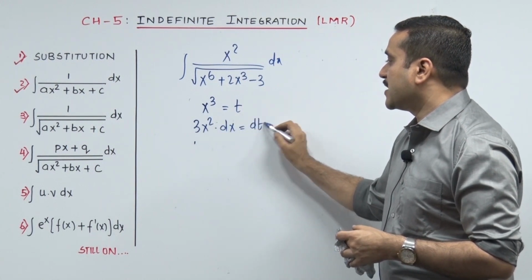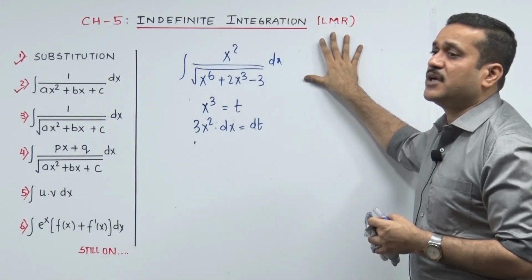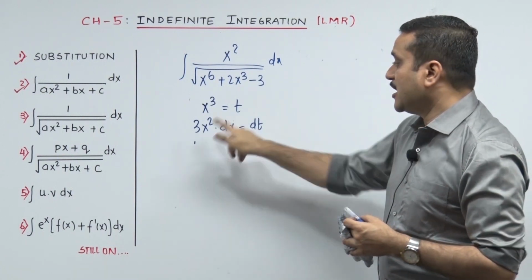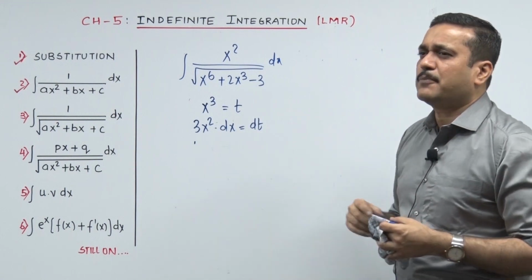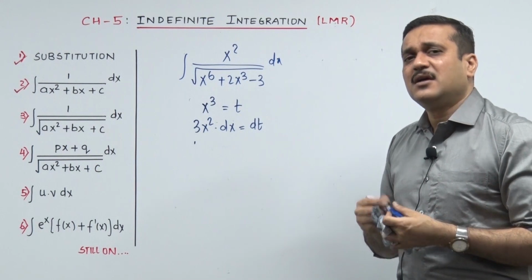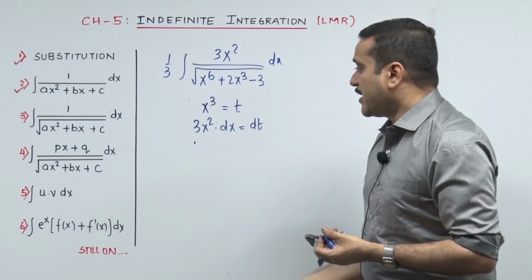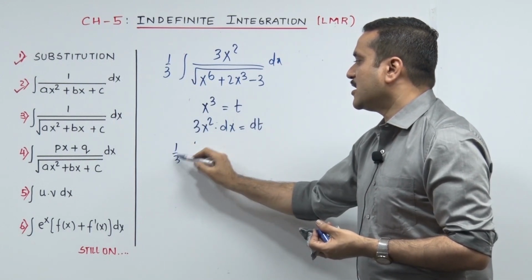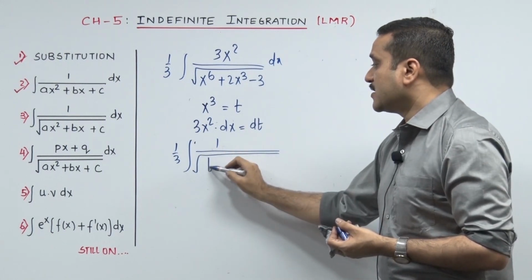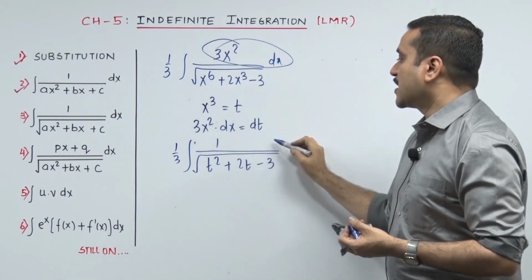Once again I would like to press it very hard. When your sum goes t, it has to be integrated with respect to t. You need dt. So after putting t, the very immediate thing is what becomes dt. The derivative dot dx becomes dt. Now you may feel bad that x square dx was given, and what would have been lost if 3 was given. It wasn't, so you put in 1/3. Check. Now when I go back in the sum, it's 1/3 integrate 1 upon root of whatever you saw earlier, t square plus 2t minus 3, and the rest has become your dt.